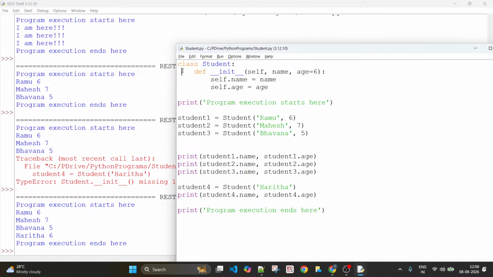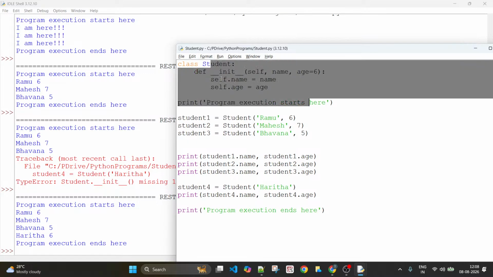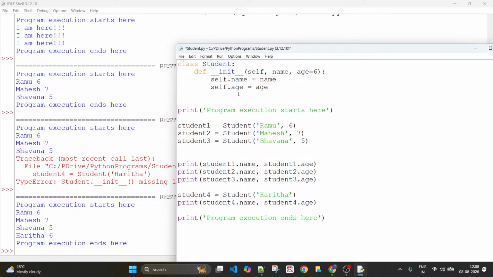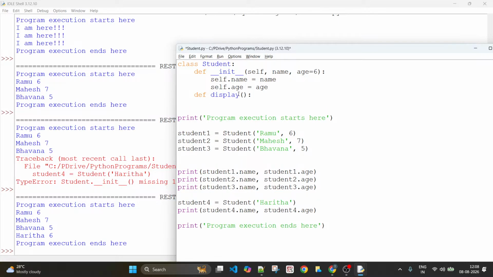Inside this class, you see this class Student has one function, or the method is what I should call it precisely. That too, this is a special method. That's why I call this a constructor, because this will be implicitly called whenever an object is created. Hence, this is a constructor. What if I want to add more and more methods to this? You can, of course, do that very easily. I want to display the details of these students whenever needed. But remember, I need to pass self.